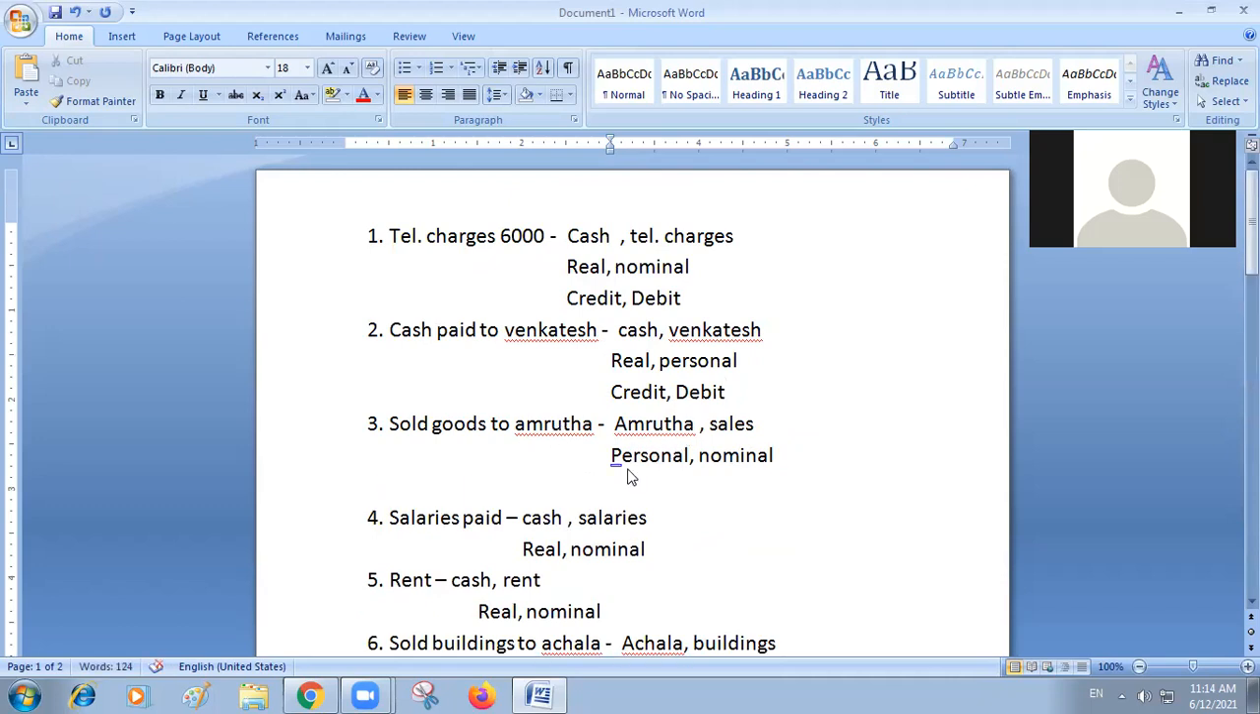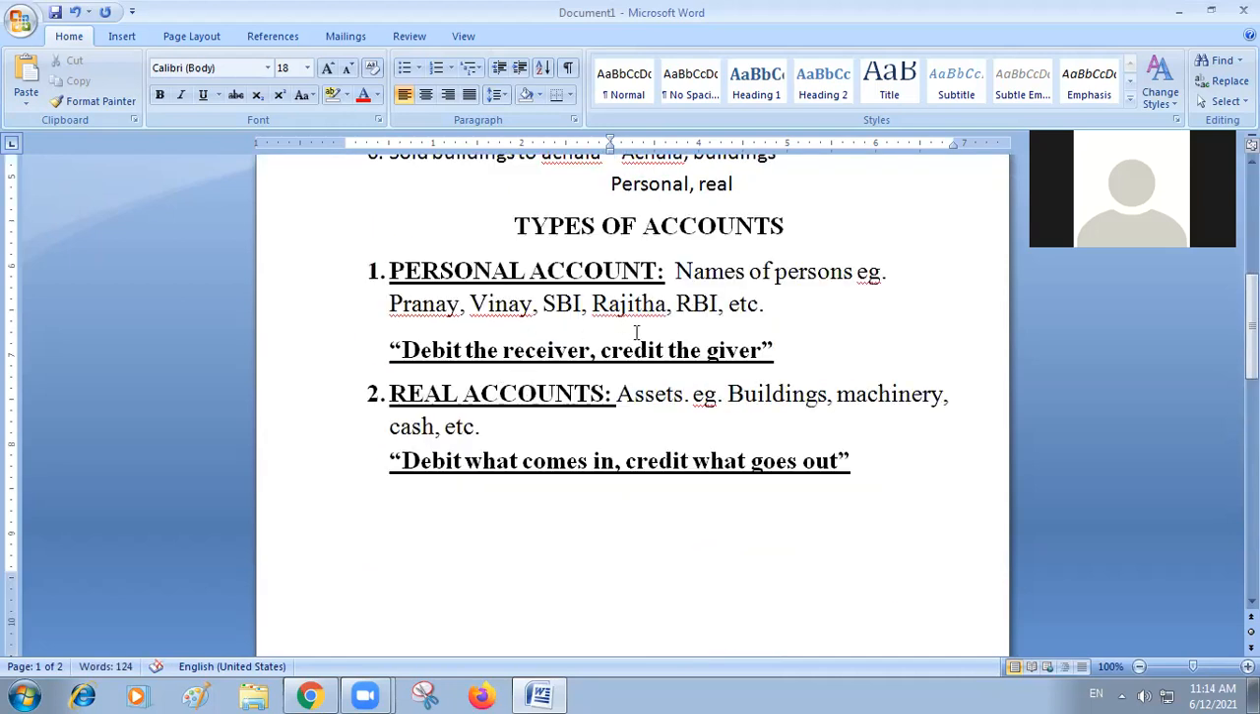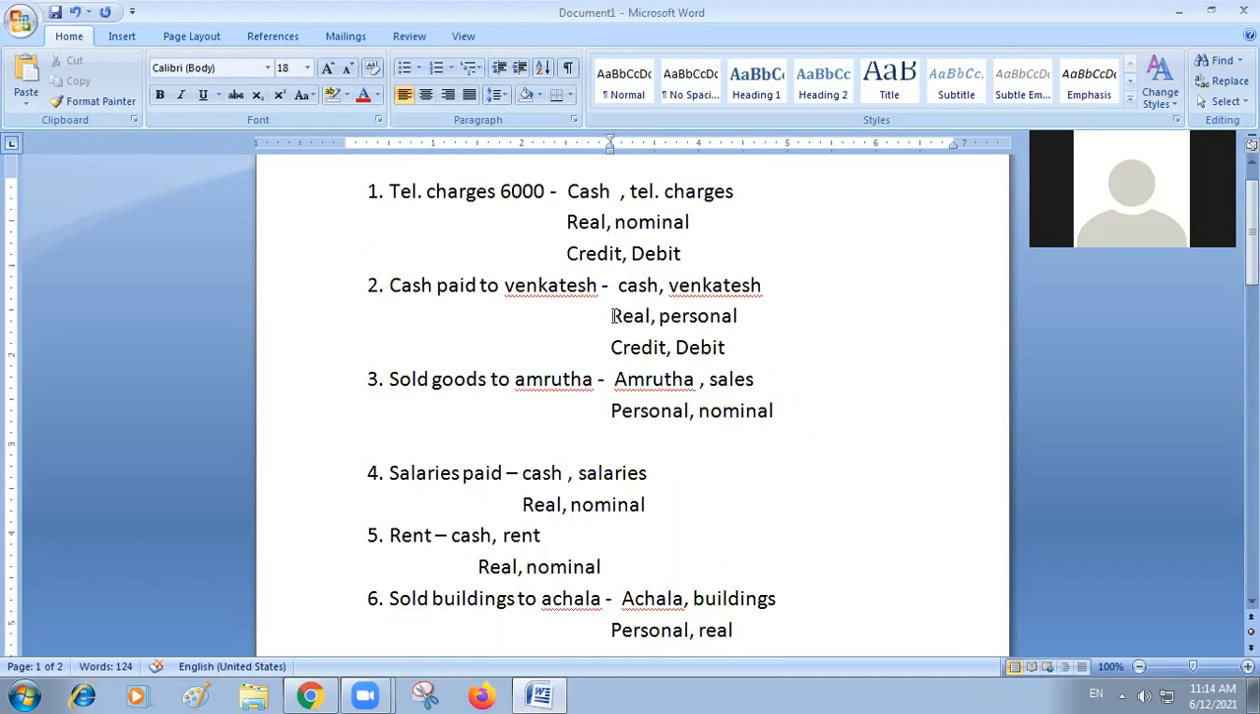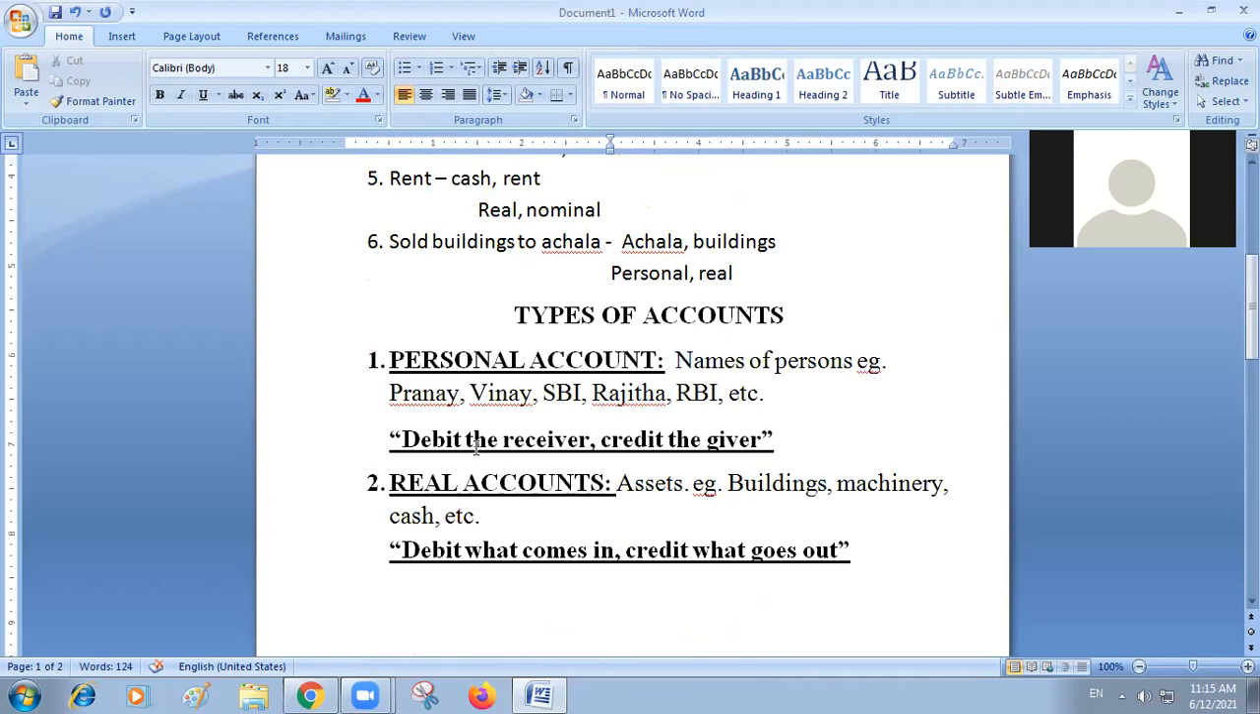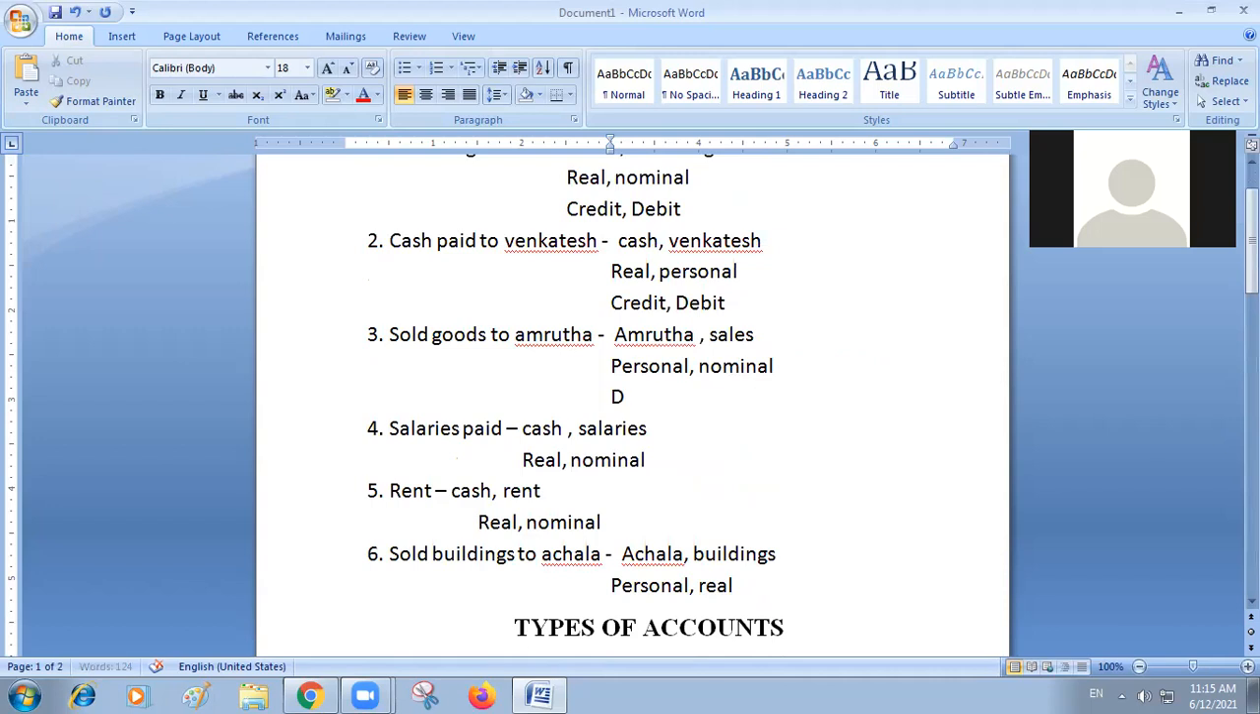Next one. Sold goods to Amruta. This is a personal account, Amruta's account. When you are selling goods, is she receiving the goods or giving to you? She's receiving goods. Receiving means what you have to do? Debit the receiver. So you have to debit her account and credit the other one automatically. Did you understand? Yes, sir.